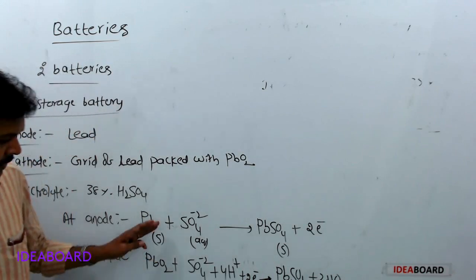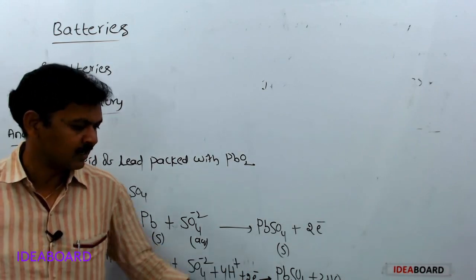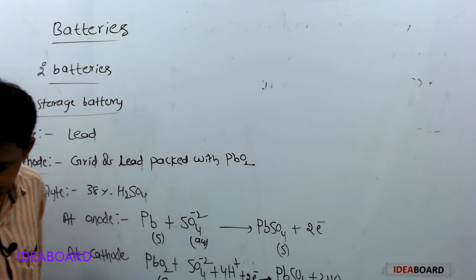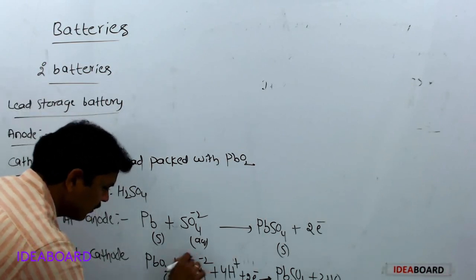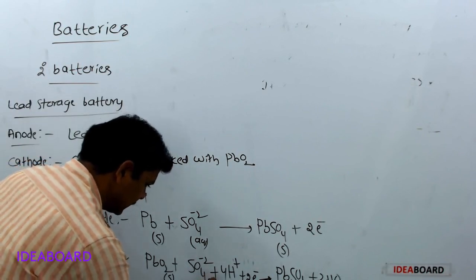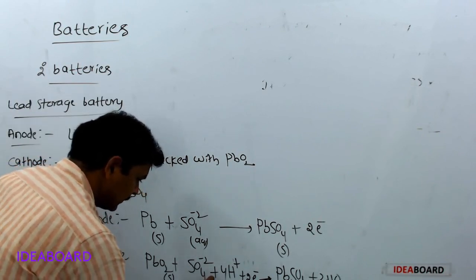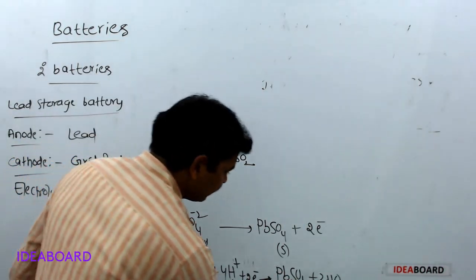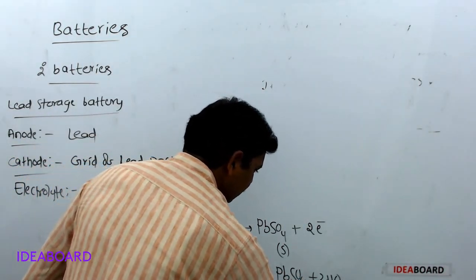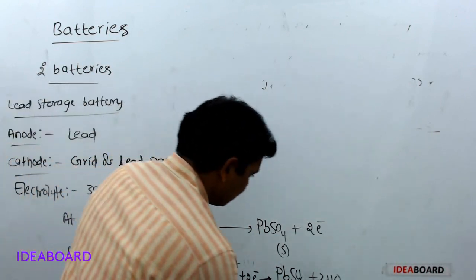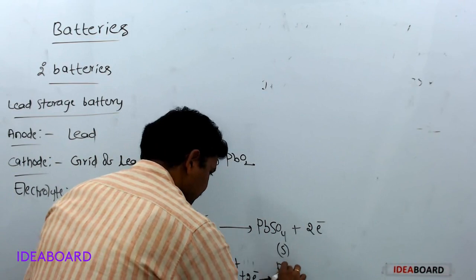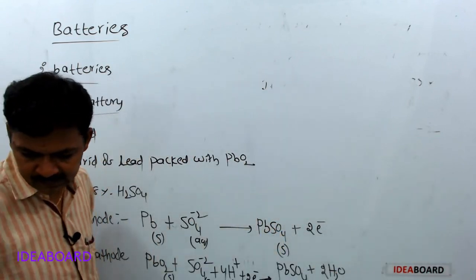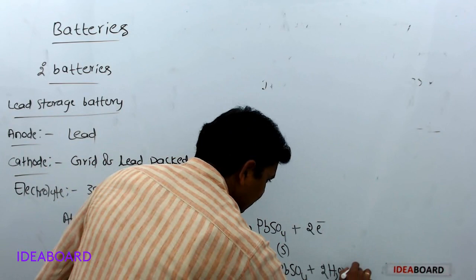Lead dioxide is solid, sulfate and H plus ions are aqueous, PbSO4 is solid, H2O is liquid.